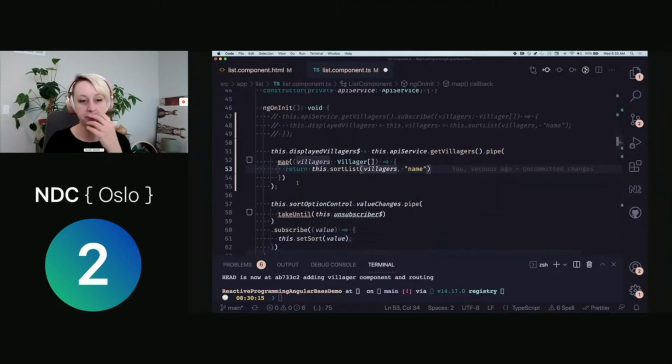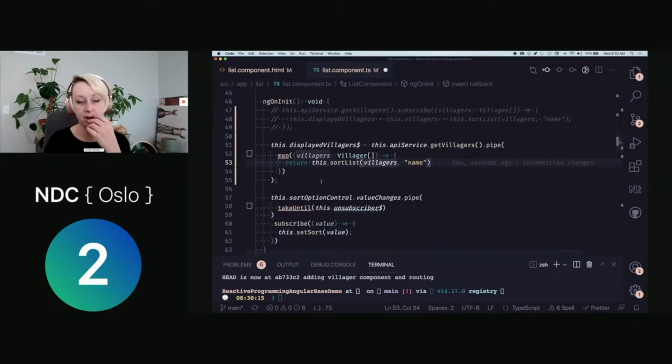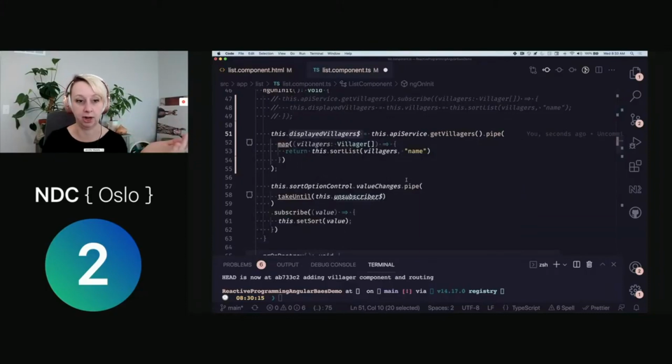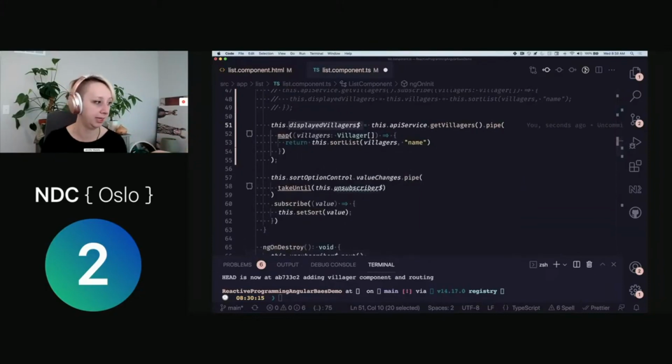All right, so moving on, let's tackle the sort options next. So we have our displayed villagers, and all this is now is the response of our API call. And what we want to do now is be able to modify displayed villagers if a user chooses a different sort option. So how would we begin to make that happen?